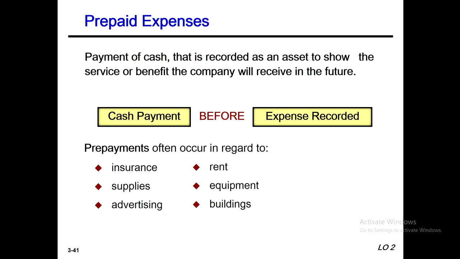In our prepaid expenses section, we have payments of cash that are recorded as an asset to show the service or benefit the company will receive in the future. That means for these transactions, the company will receive service or benefits in future. So cash payment comes before and the expense is recorded after. Prepayments often occur in regard to insurance, supplies, advertising, rent, equipment, building, etc.